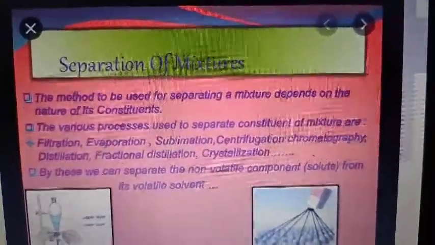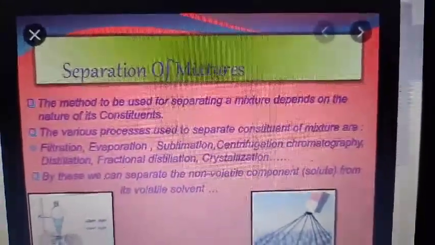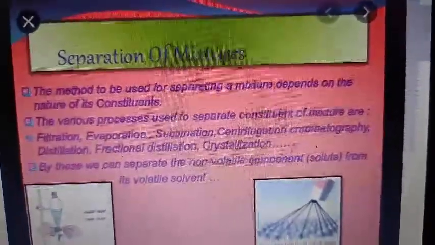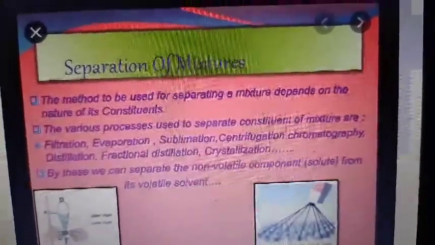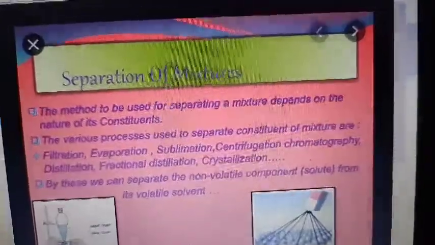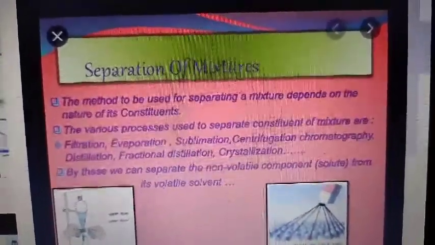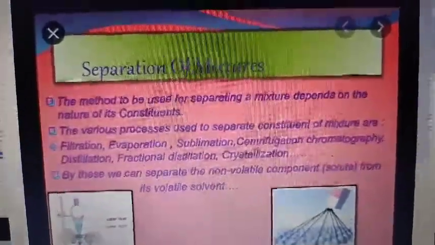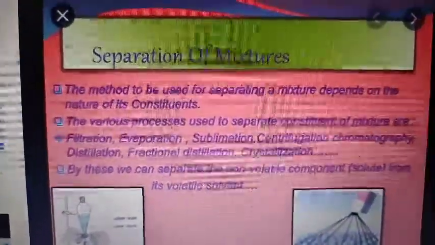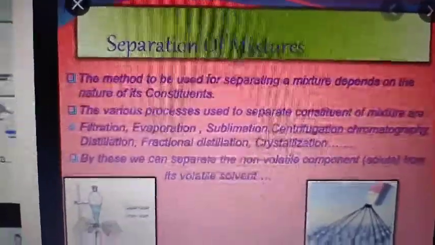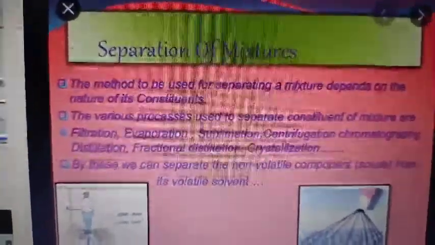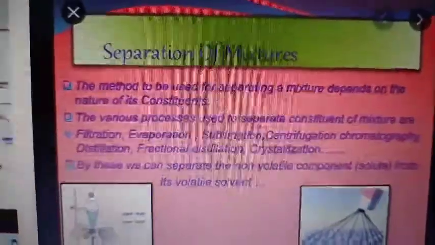The choice of method is made on the basis of the difference in the properties of the constituents. It's written in your book. That means the nature of the constituents is important. If you have to separate a mixture, you have to know the properties, or the nature, of the constituents which are present in the mixture.